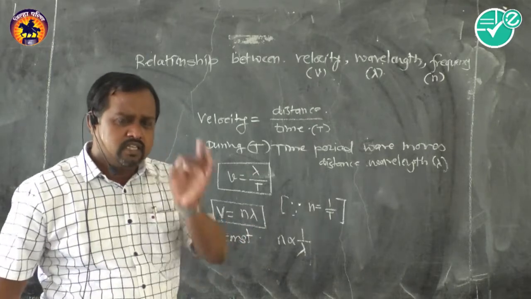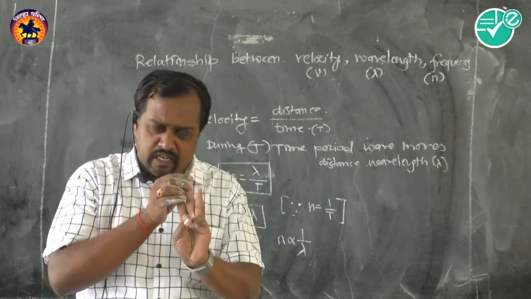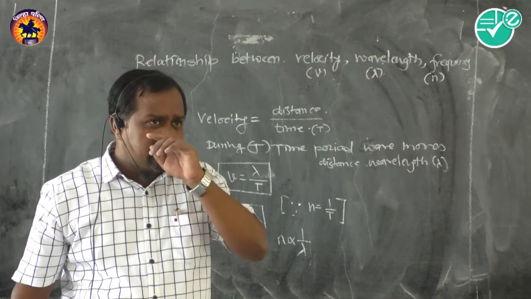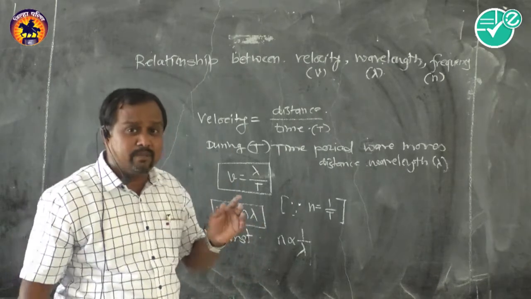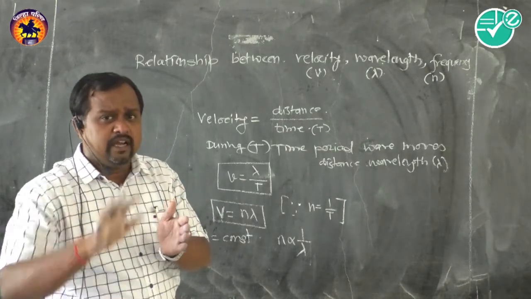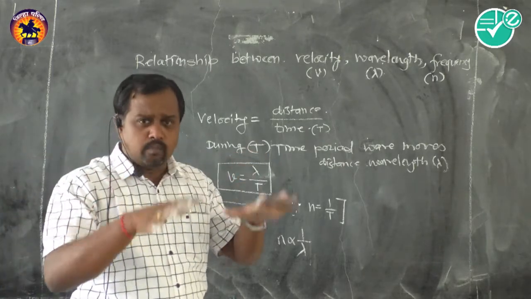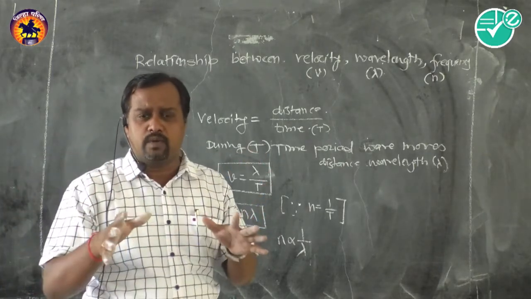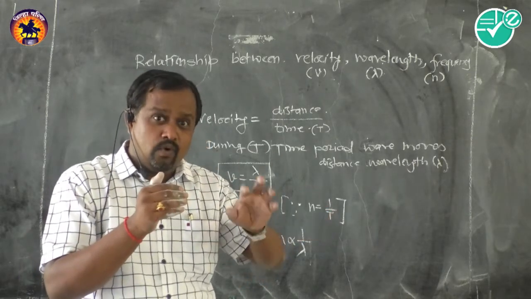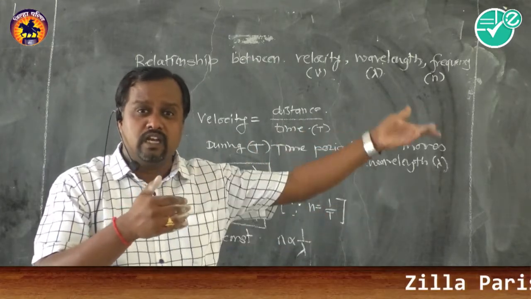Why does velocity change? See the example. As a longitudinal wave passes through the three media, gases, liquids and solids, in previous standards we studied that velocity is maximum in solids, then in liquids, and least in gases. In the atmosphere at normal temperature and pressure, velocity is 332 meters per second. It is approximately 4 times larger in water, a liquid.